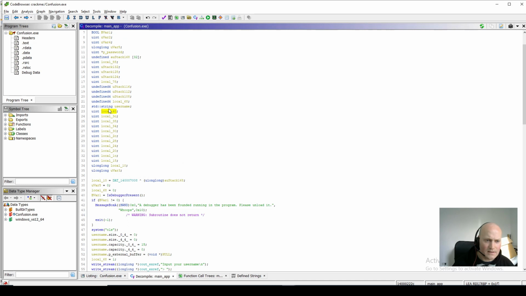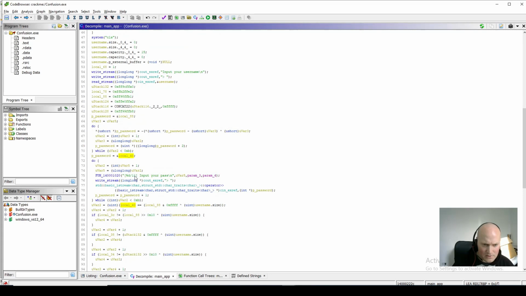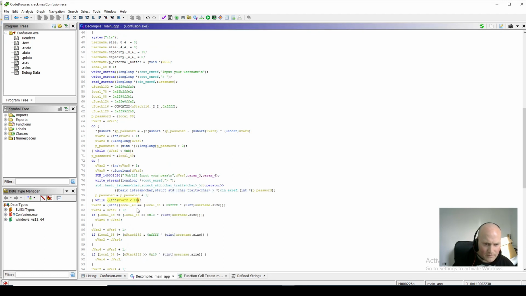You can see here this is an integer, and if you look, it says here input your password, and you can see from that it's actually checking. In fact, you can see here, if I right click on this loop and say that decimal, these are integers that are iterating through it, and it's reading 11 numbers as part of the password.